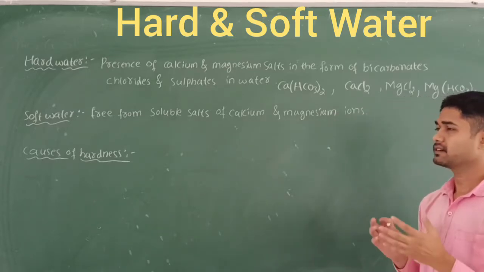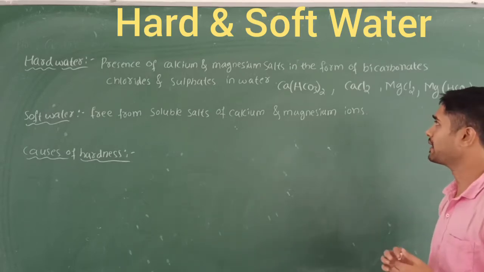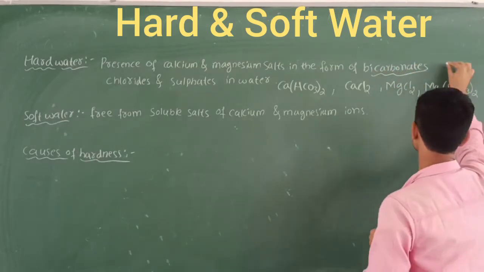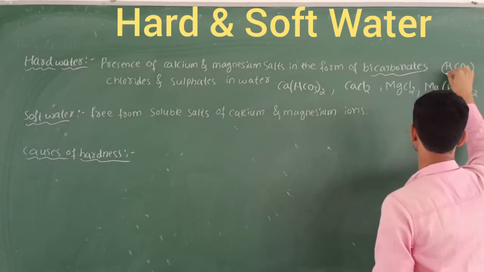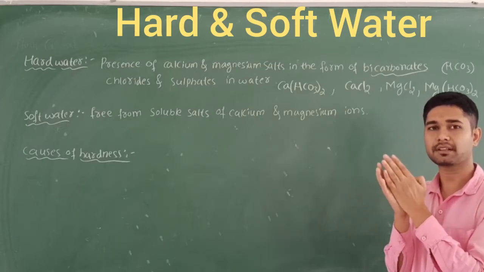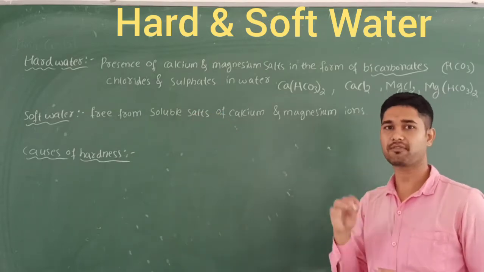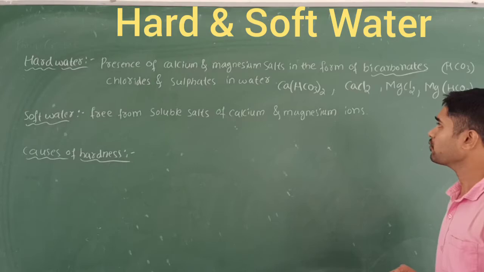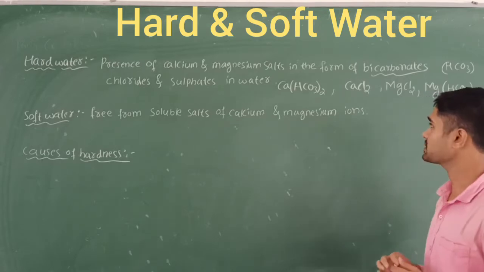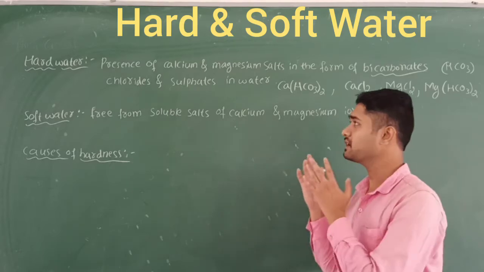Hard water is water that has some salts, called calcium and magnesium salts, in the form of bicarbonates. Bicarbonates you should write like this, the CO3 form. Chlorides means the Cl form, and sulfates, SO4. So hard water means the presence of calcium and magnesium salts of bicarbonates, chlorides, and sulfates in water. That type of water is called hard water.